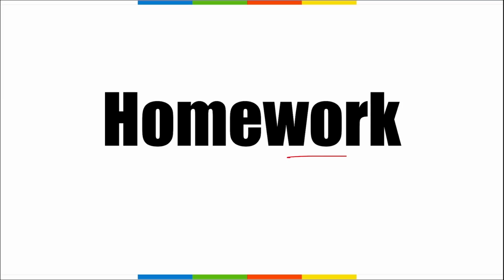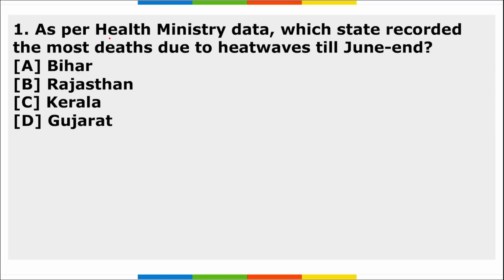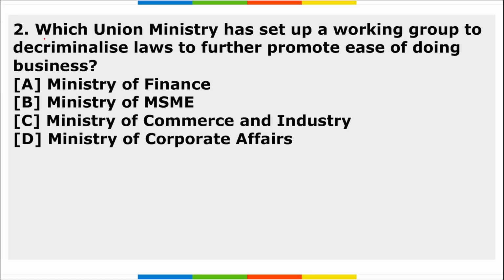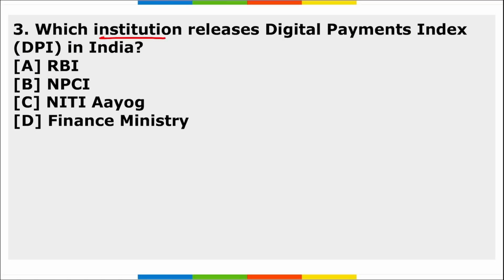Now friends, it's time for your homework. Next, as per the Health Ministry data, which state recorded the most deaths due to heat waves in June end? Correct? Next question. Which union ministry has set up a working group to decriminalize the laws to further promote ease of doing business? Third, which institution released the digital payment index in India? So these are your 3 homework questions, friends.